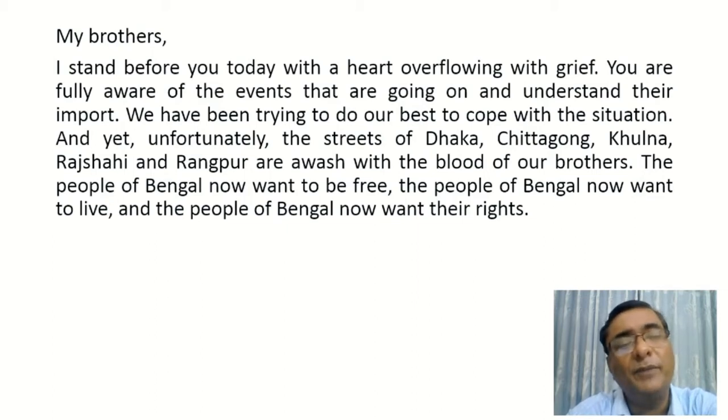The people of Bengal now want to be free. The people of Bengal now want to live, and the people of Bengal now want their rights. So Bangabandhu said that the people of Bengal wanted freedom, they wanted to live and survive, and they wanted their rights. So his expectation, his desire, and the desire of the people was the same.